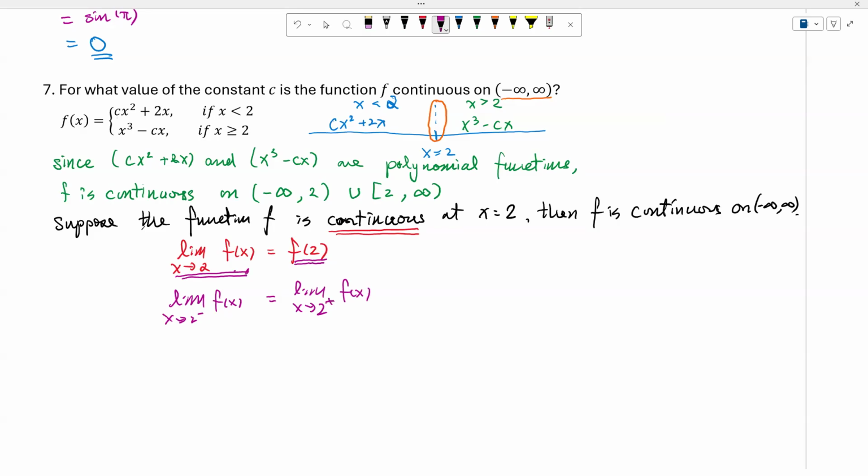Based on this, again, we are going to work with the piecewise function.